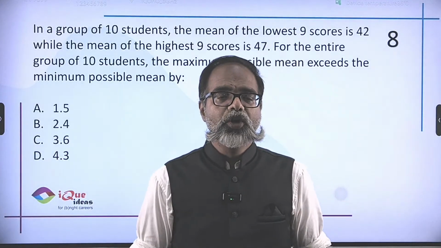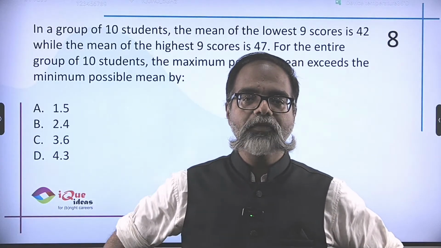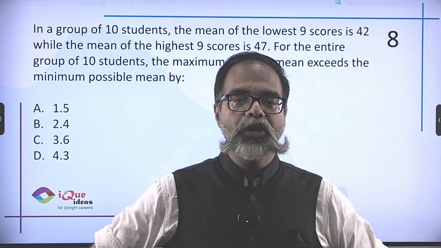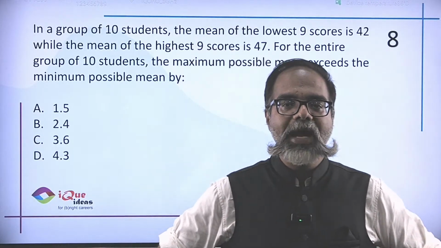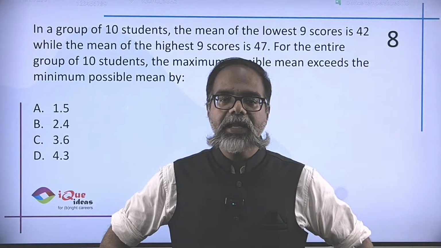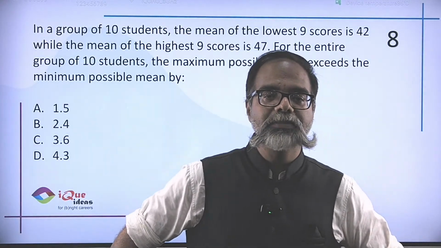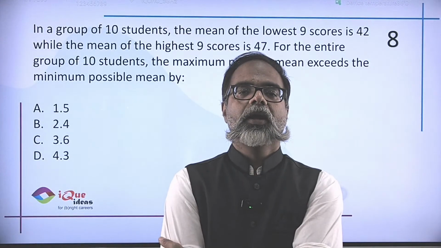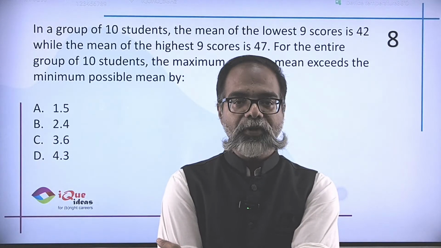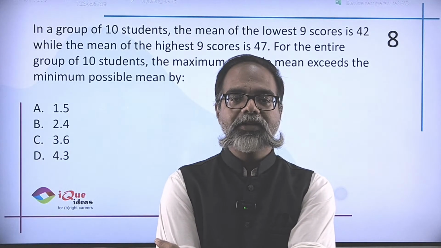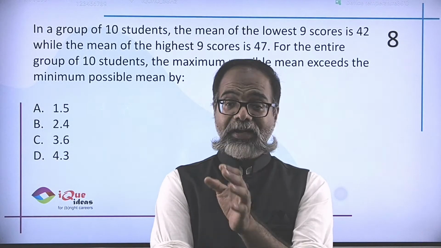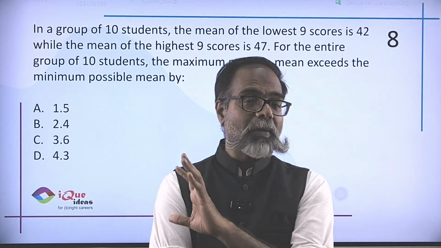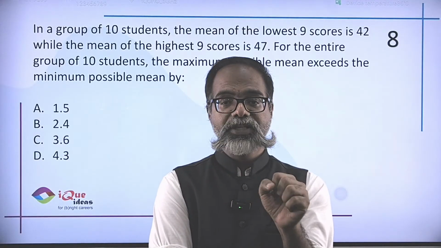Painful. In a group of 10 students, the mean of the lowest 9 is 42, mean of the highest 9 is 47. For the entire group of 10 students, the maximum possible mean exceeds the minimum possible mean by what? And I again think the answers are printed incorrectly. It is not 1 point something, 2 point something, but it's simply 5, 4, 6 and 3. And believe me, I've tried my best to come up with an answer to this.